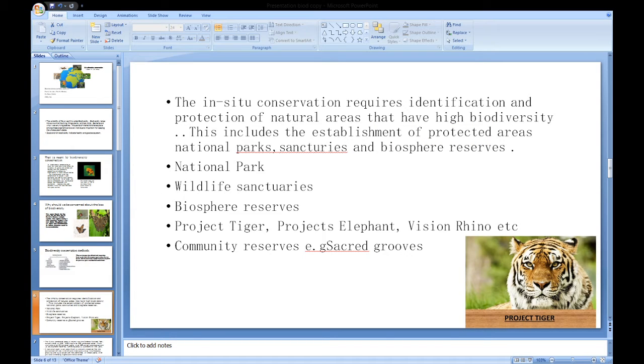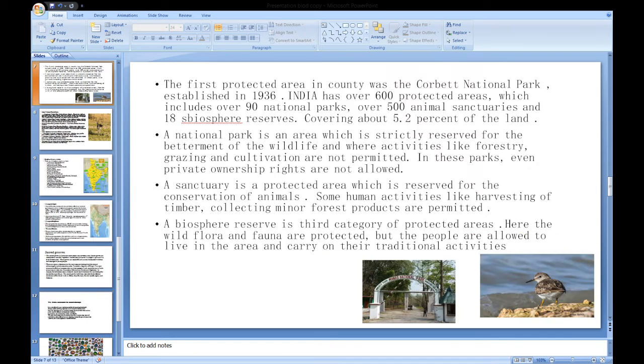The in situ conservation requires identification and protection of natural areas that have high biodiversity. This includes the establishment of protected areas like national parks, sanctuaries and biosphere reserves. Besides that, we have Project Tiger, Project Elephant, Vision Rhinos, etc. focusing on single species. And we have a traditional way of protection. This is called community reserves. Example, sacred groves. The first protected area in the country was the Corbett National Park, established in 1936.